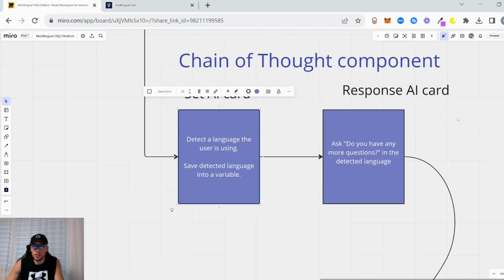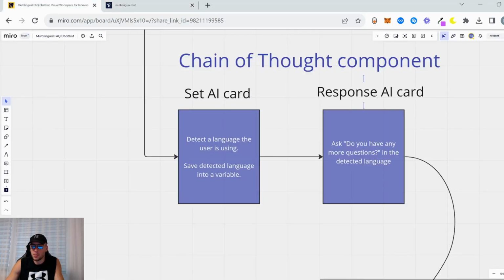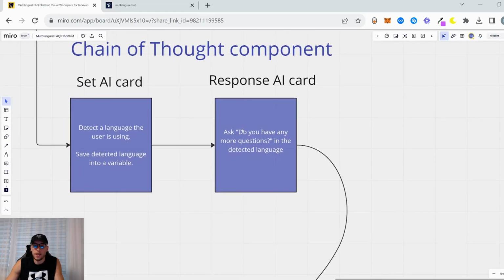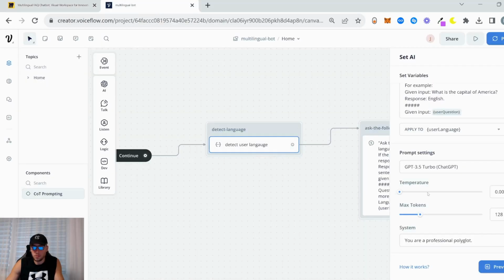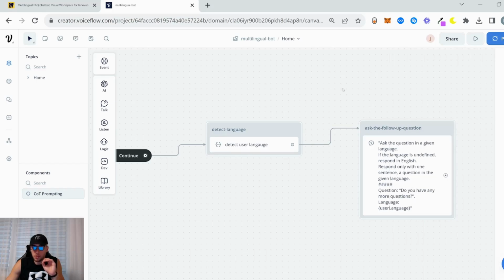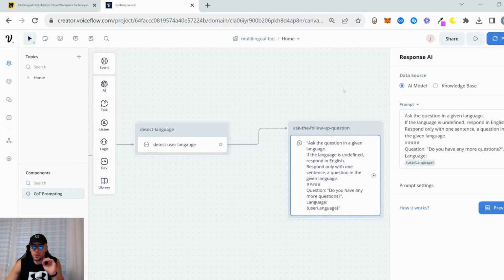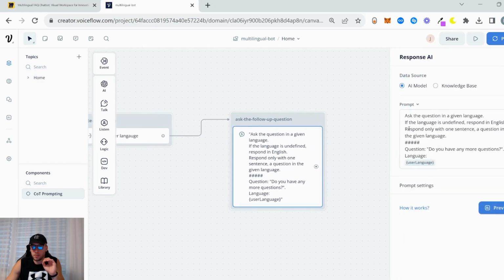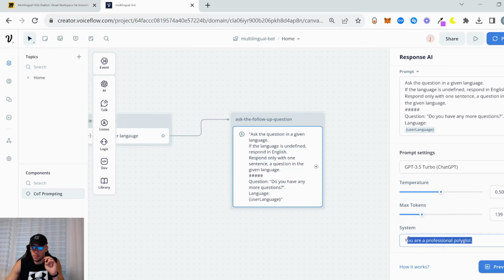And then we use the response AI card and we ask the user, do you have any more questions in the detected language, right? Oh yeah, and also we apply the detected language into a variable, user language, right? So we go to the response AI card. This is our prompt. This is the same prompt as it was in the previous one.